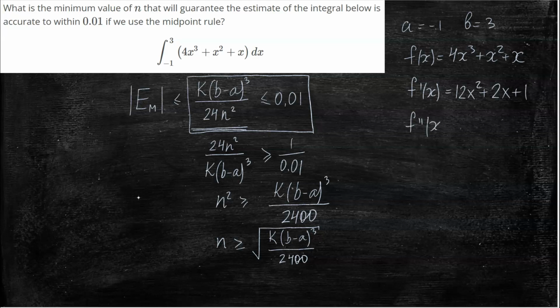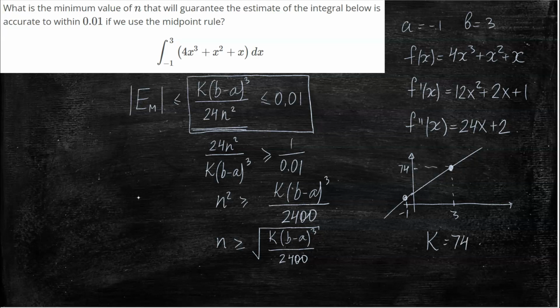The second derivative is this. Then on the interval from -1 to 3, the smallest it can be is at -1, and the largest it can be is at 3. The value of this function at 3 is 74. So we can just set k to be equal to 74.